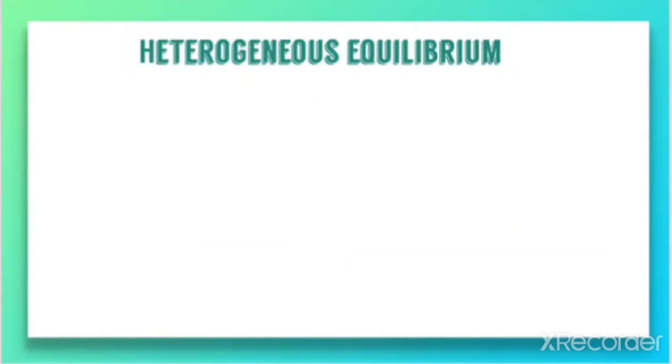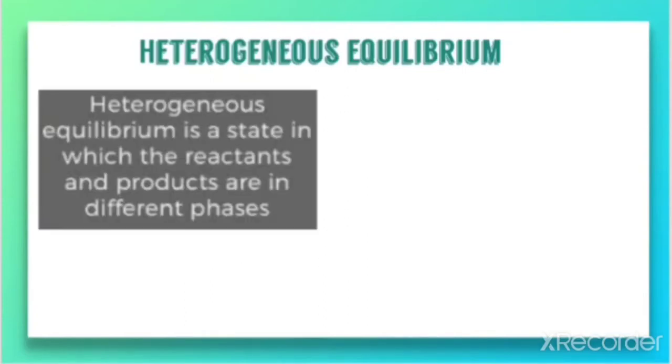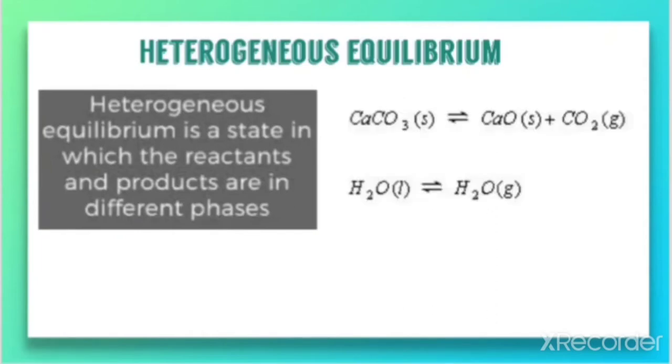Now what about heterogeneous equilibrium? As homo relates to same, hetero relates to different. That means a heterogeneous equilibrium is a state in which the reactants and the products are in different phases. That is important here. Let us take one example: an equilibrium reaction in which calcium carbonate is converted into calcium oxide and carbon dioxide is also formed.